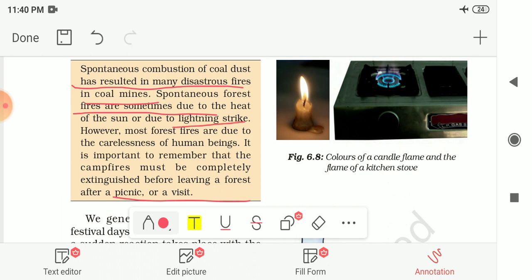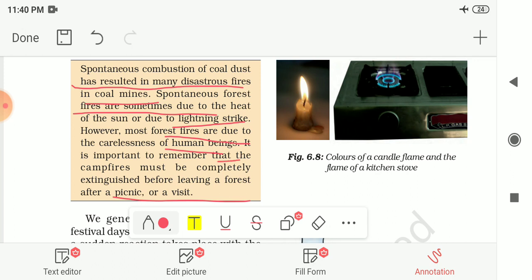However, most of the time forest fires are due to the carelessness of human beings.